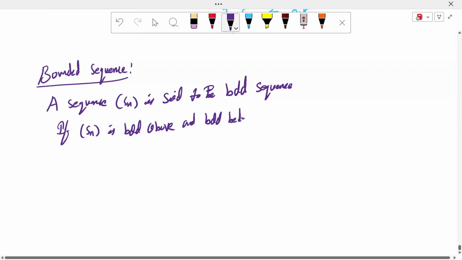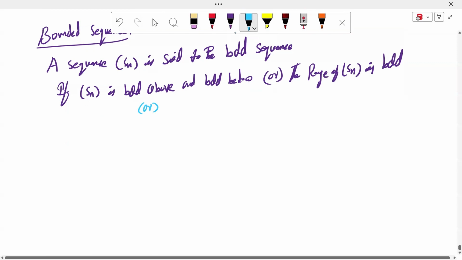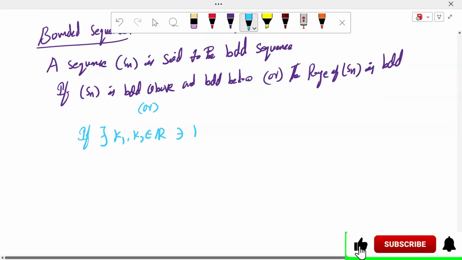Or the range of Sn is bounded. Since the range is a set, it is enough if that set is bounded. Or the definition can be written as: if there exist k1, k2 belonging to the real numbers such that k1 is less than or equal to Sn less than or equal to k2 for all n.